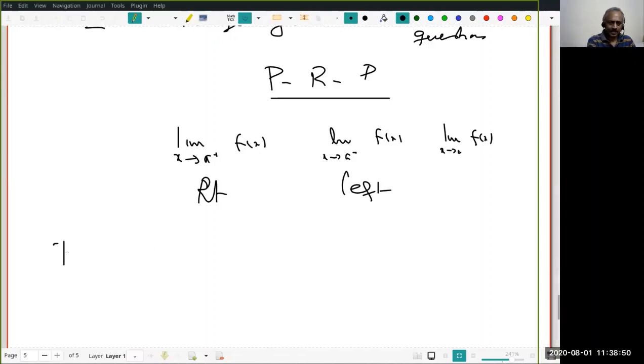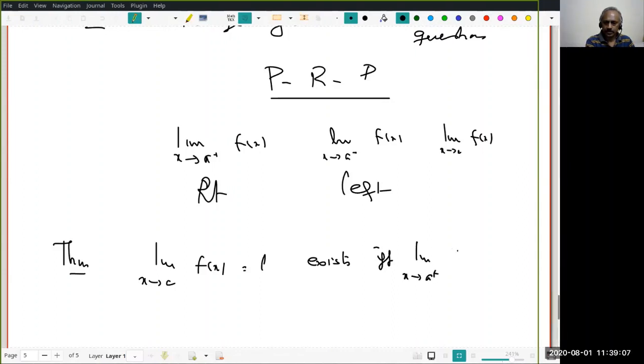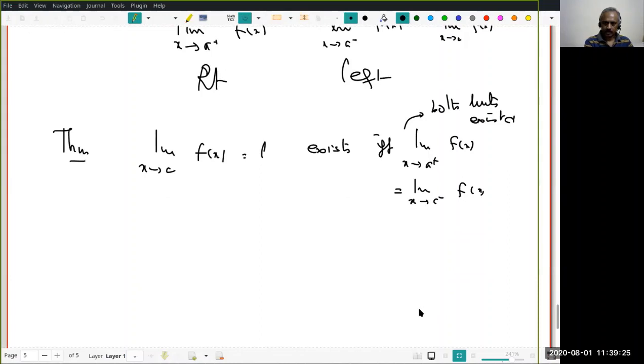What is the theorem now? The limit as x tends to a of f(x), now we are in the finite case, exists if and only if the limit as x tends to a plus of f(x) equals the limit as x tends to a minus of f(x). I am assuming that both limits exist and they are equal.